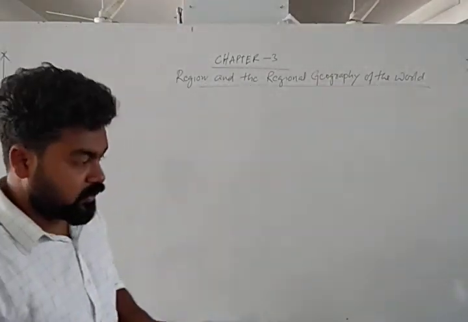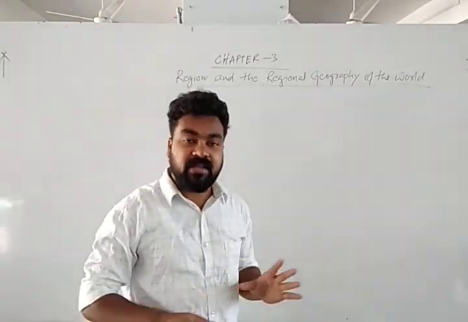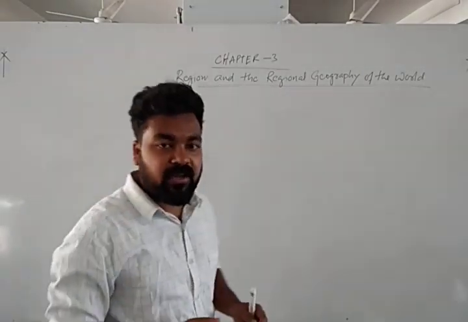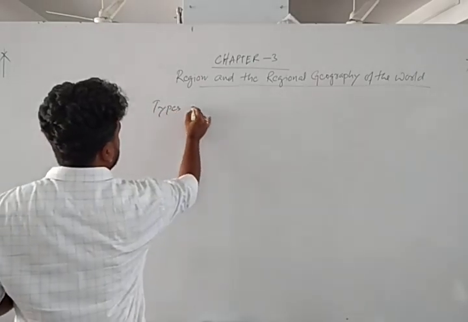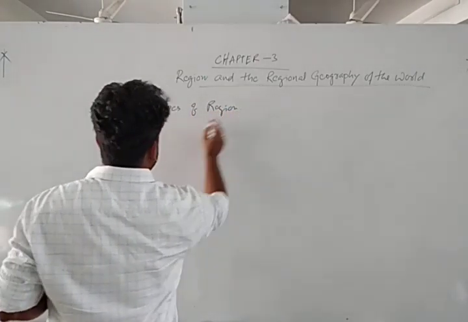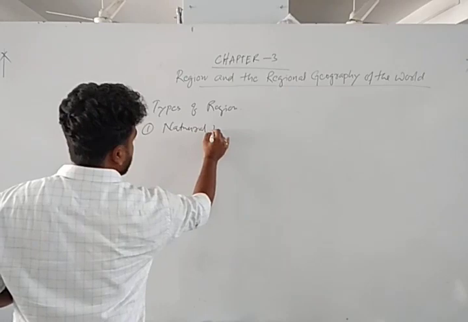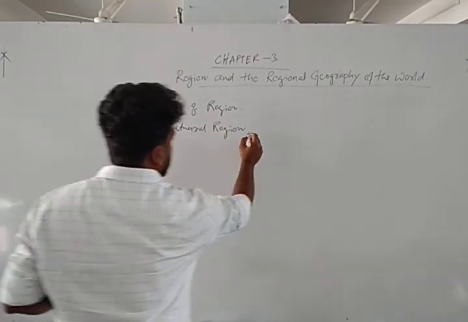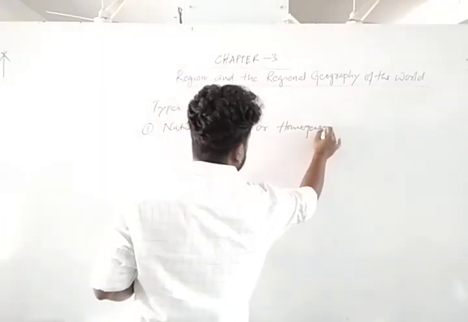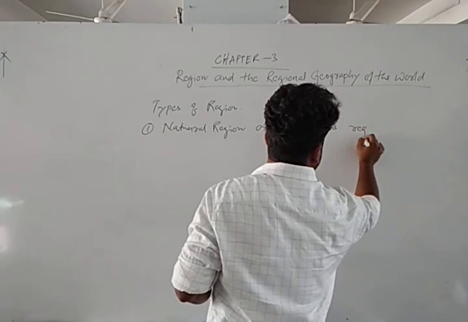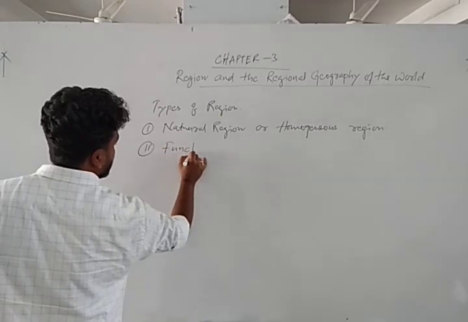So we should move to the next topic. On the basis of different elements, different characteristics, and different natural phenomena, a region is divided into two types. These are the types of region. Number one is natural region. Natural region is also called homogeneous region. Natural region or homogeneous region. Number two is functional region.